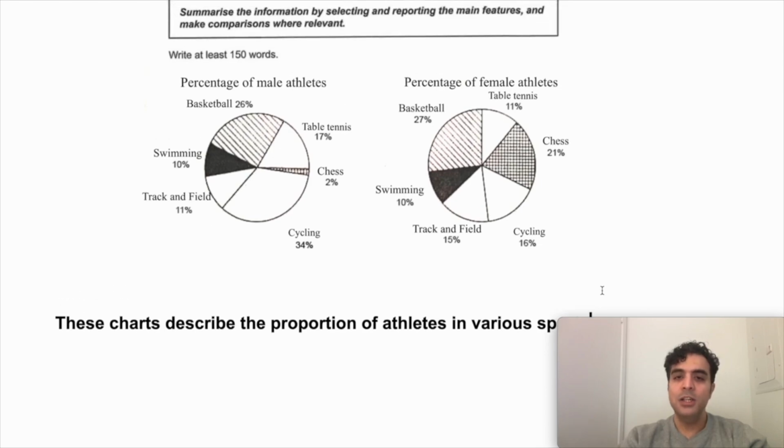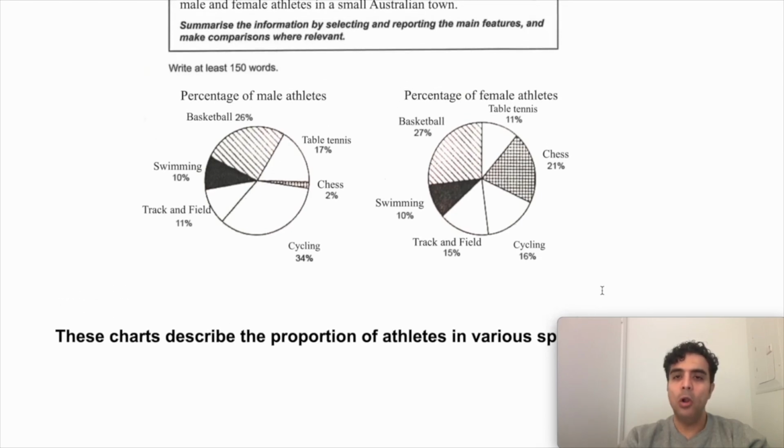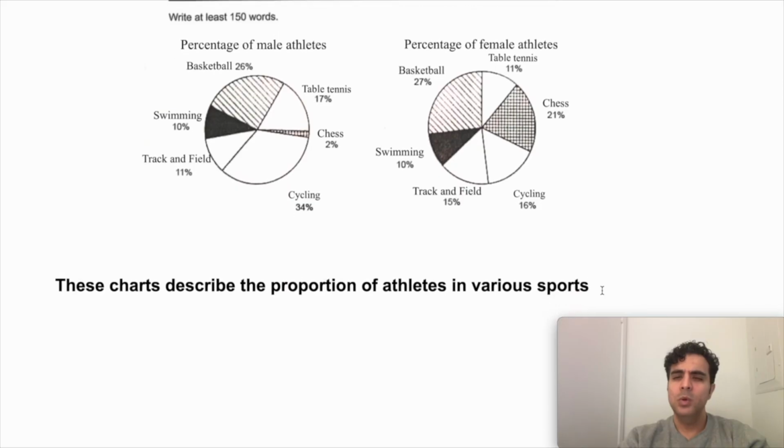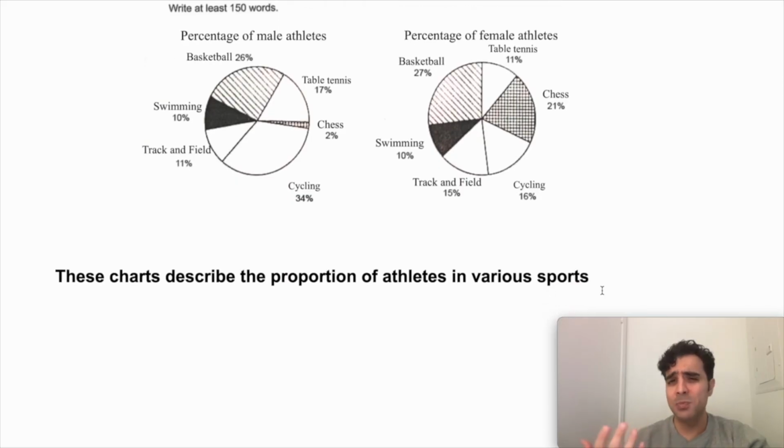And then the question says, in a small Australian town. Question, do I need to mention how it's a small Australian town? Well, maybe it is important, but there is no urgency for me to mention this in the first paraphrase sentence. So what I'll just do is I'll add Australian somewhere else.